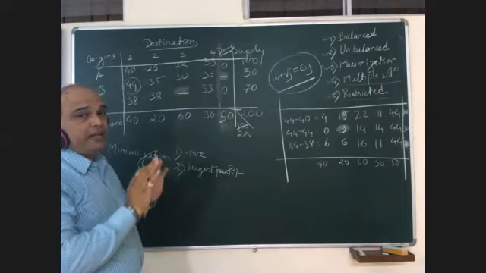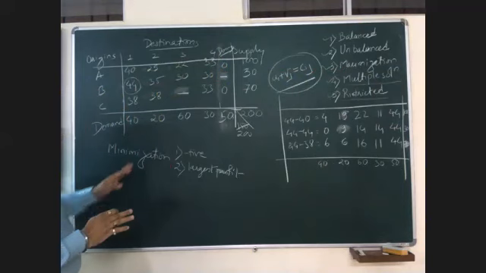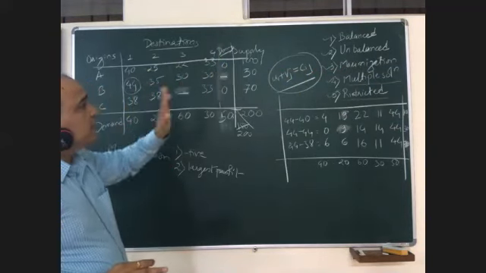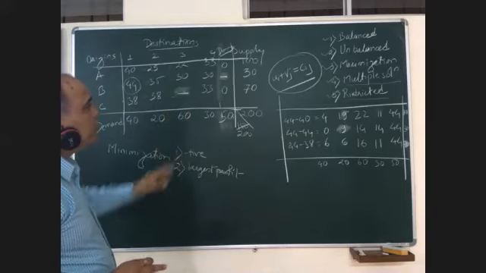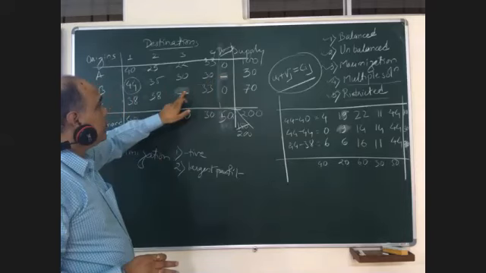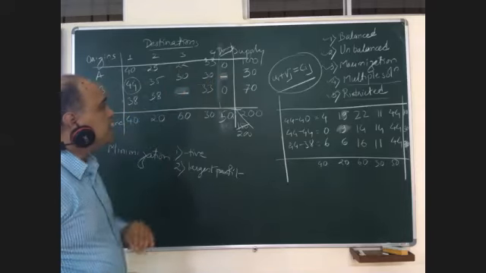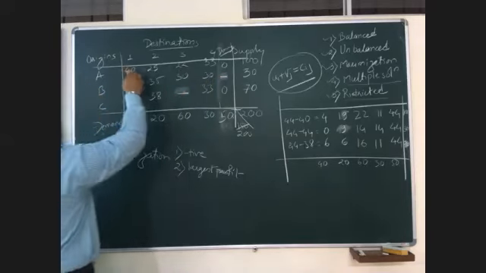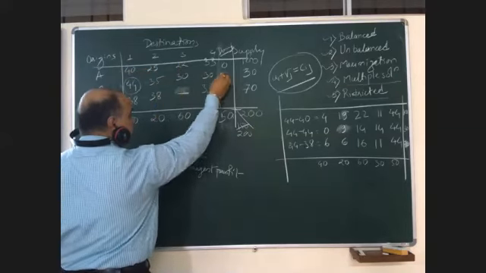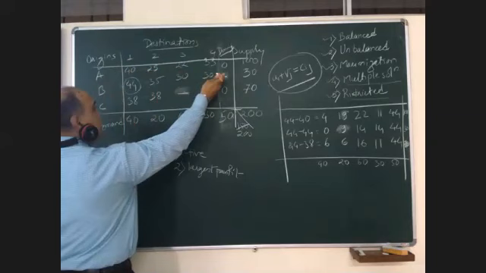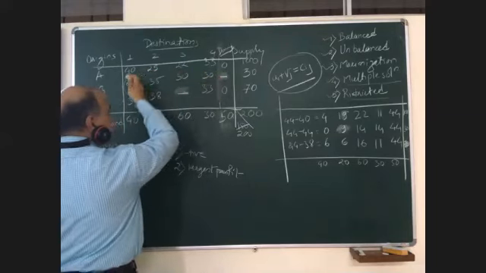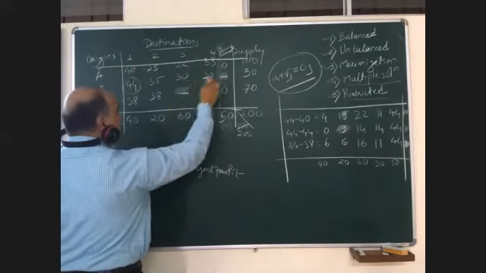There will not be any difference while solving the given problem. Only thing is this remains blank always and everywhere. You are not going to consider these places for your regular calculations. In northwest corner also, you will just skip this. Matrix minimum also, because this is dash, you will consider other figures, but not this.